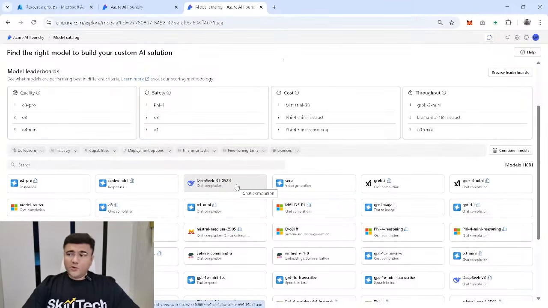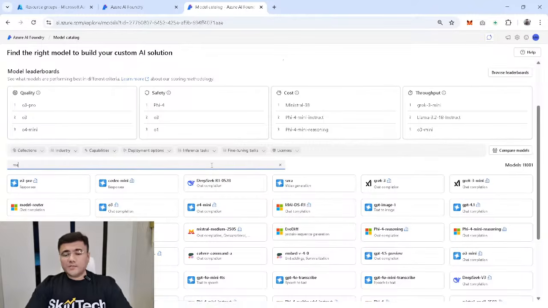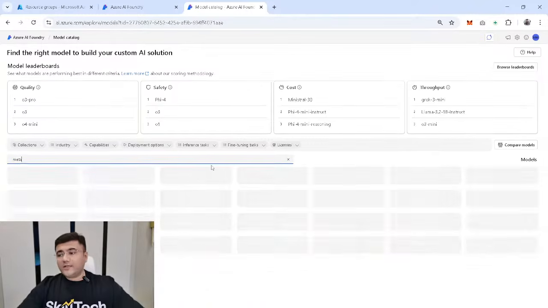You have DeepSeek R1. You have models from Grok, which is a new AI from xAI, from Elon Musk. We have models from Microsoft. We have models from Meta. And there are a couple of models which are small language models as well as large language models. Both are available.